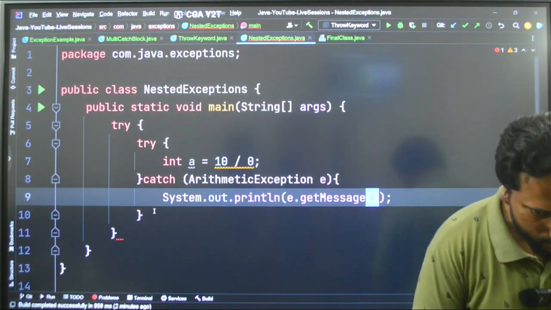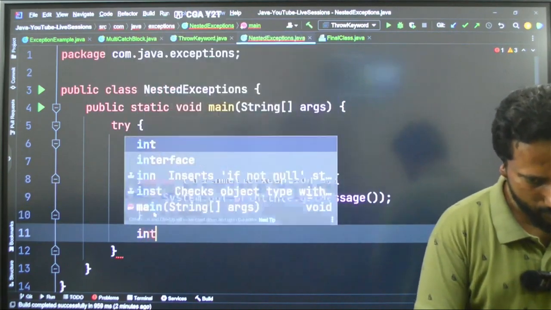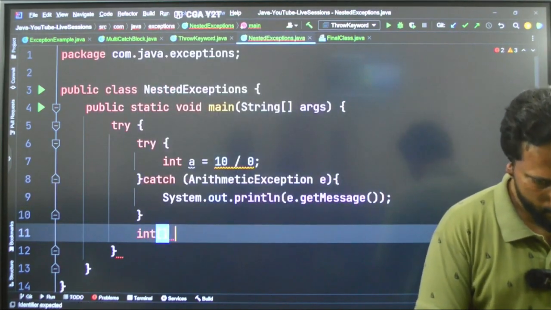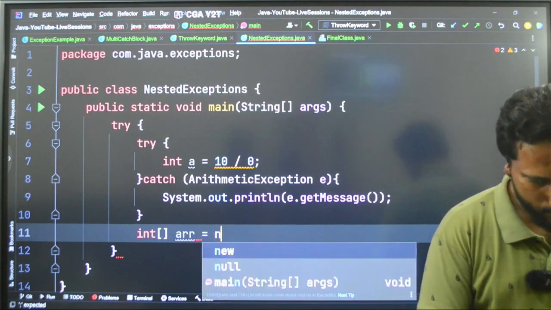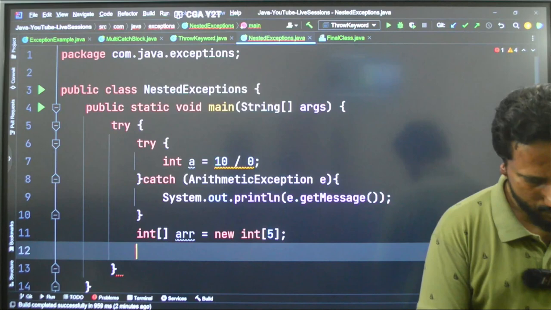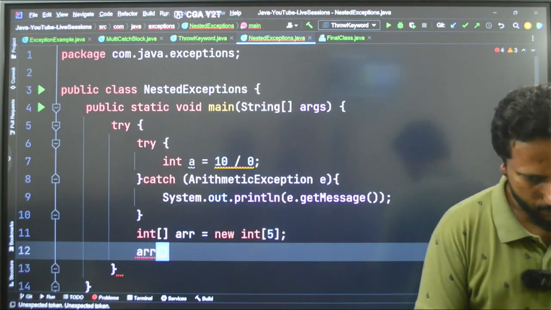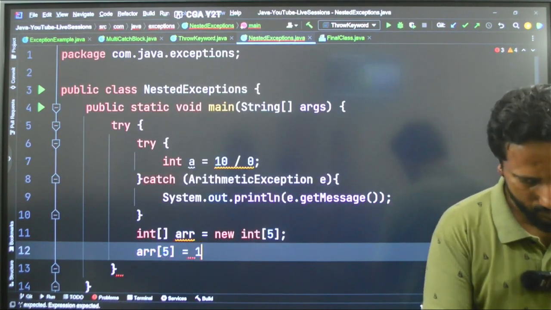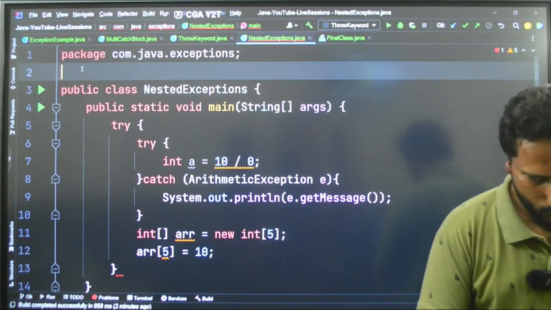Now after this, here I am having an integer array is equal to new int of 5. Here I am saying arr of 5, just like the earlier one I am saying 10. Not possible, right?